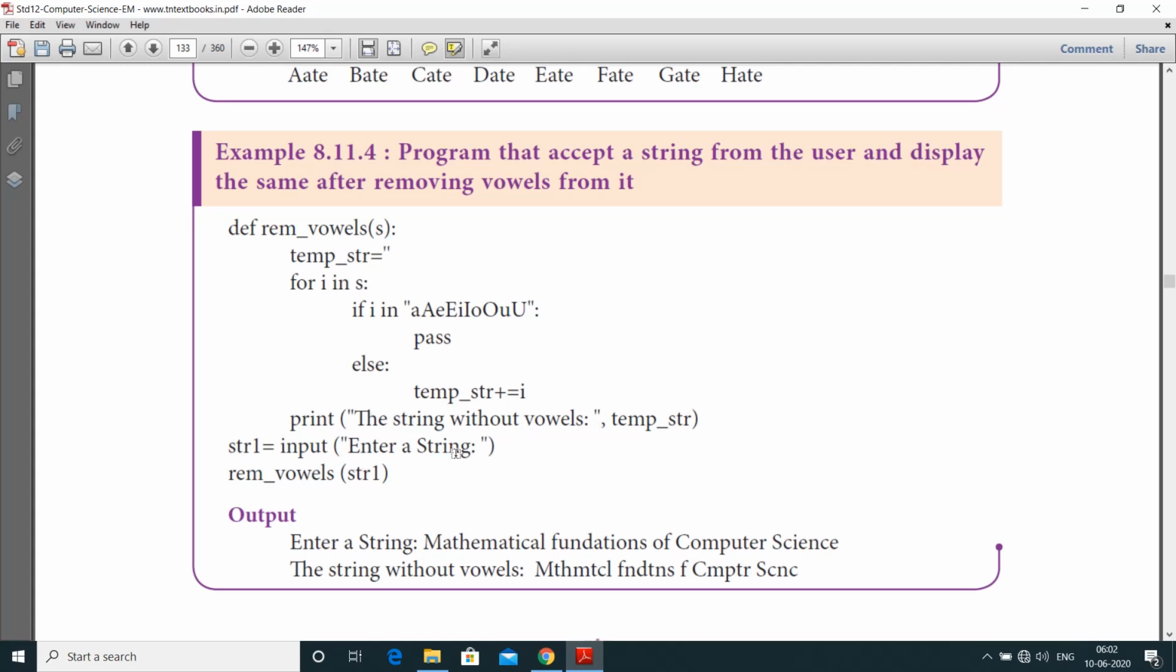str1 is equal to input of enter a string. Remove vowels str1. So first one, enter a string is mathematical foundations. Here some spelling mistakes are given. Okay, mathematical foundations of computer science. The string without vowels should be printed, where A, E are removed.